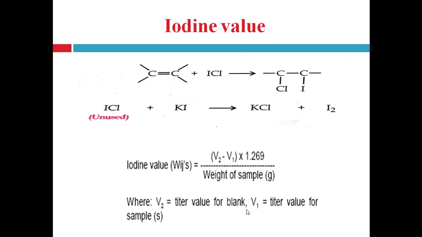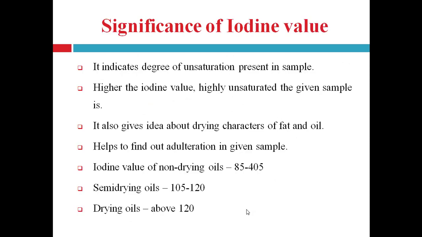So it gives the iodine value. Now, significance of iodine value. It indicates the degree of unsaturation present in the sample. The higher the iodine value, the more highly unsaturated the sample is. As we know, the higher the unsaturation, or the higher the number of pi bonds present, the more iodine molecules it uses. That's why a higher iodine value is obtained.